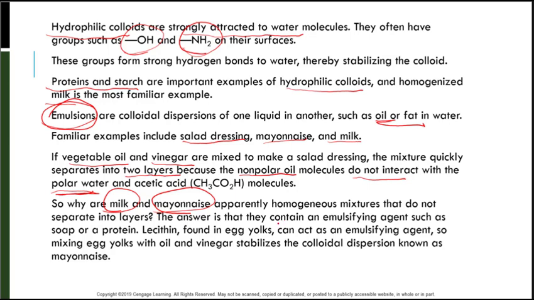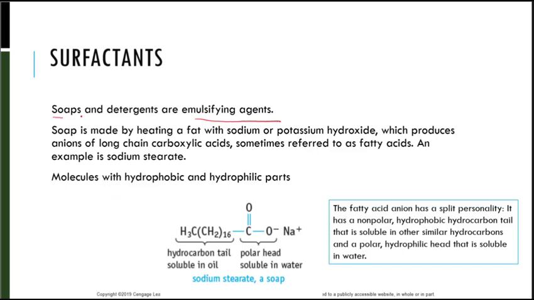Well, the answer is because they contain an emulsifying agent like soap or a protein. An ingredient that's found in egg yolks, lecithin, can act as an emulsifying agent. So mixing egg yolks with oil and vinegar stabilizes that colloidal dispersion known as mayonnaise. Some other emulsifying agents here are soaps and detergents. Soap is made by heating a fat with sodium or potassium hydroxide, which produces anions and long chains of carboxylic acids, sometimes referred to as fatty acids. An example is sodium stearate.